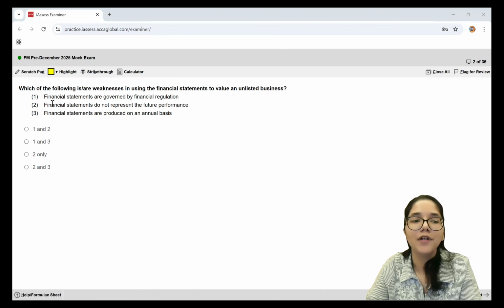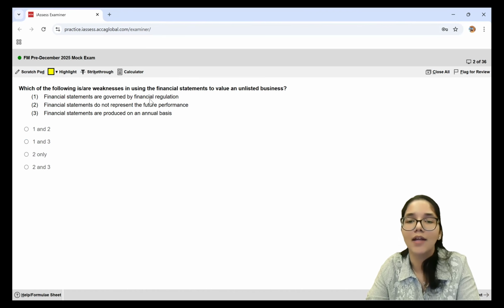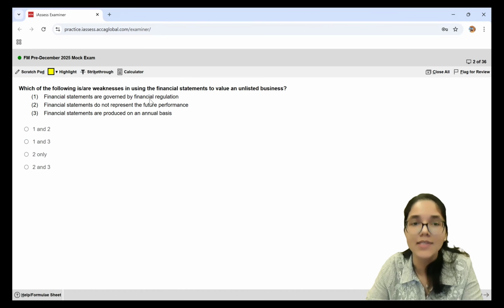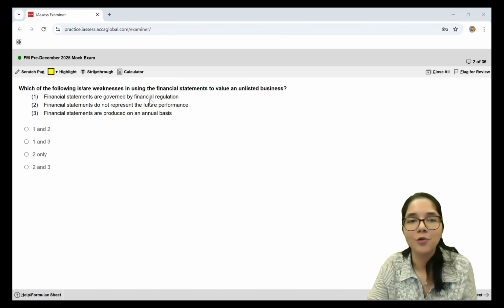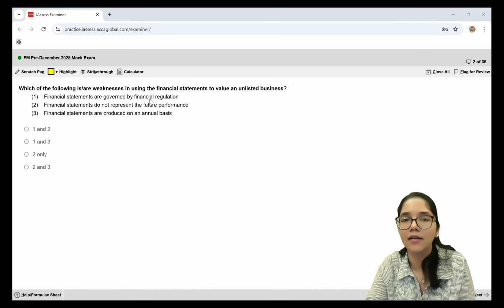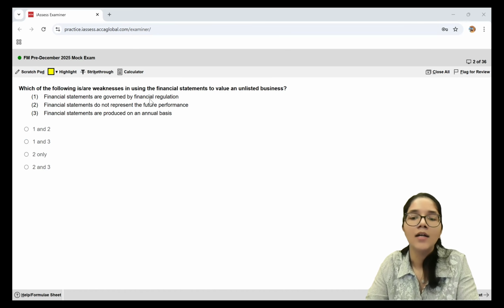So if you have a look at the first statement, financial statements are governed by financial regulation. That means we have different rules and requirements. We have IAS, we have IFRSs, which the companies have to follow and then prepare those statements. So this is not a weakness, this is rather a strength, so that the company's financial statements can be free from any material misstatements or error.